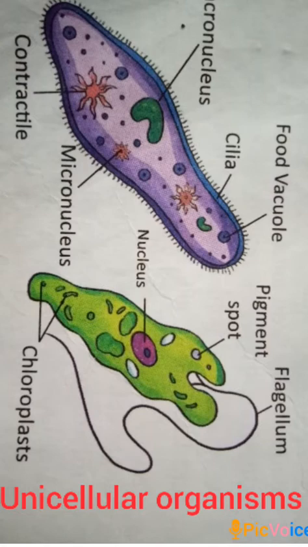A few examples of unicellular organisms are amoeba, paramecium, euglena, etc. The basic body functions of all the unicellular organisms, such as eating food, digestion, and excretion, are carried out by a single cell.